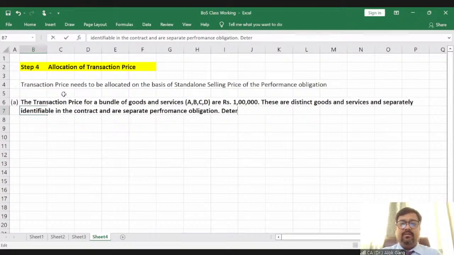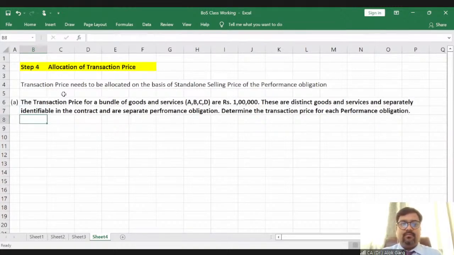So determine the transaction price for each performance obligation, right? The standalone selling prices are given as follows. Performance obligation, PO, and SSP, standalone selling price. So let's say products A, B, C, D.